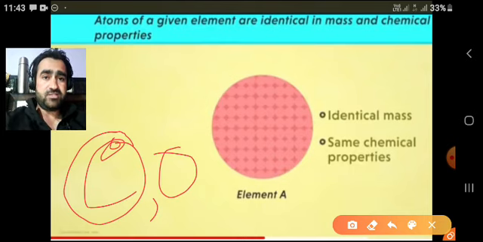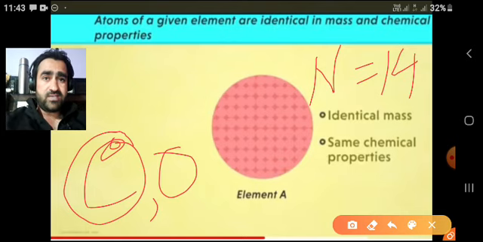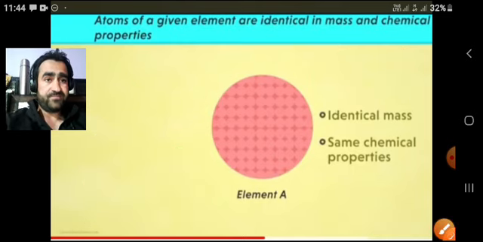Similarly, when we talk of oxygen, all the atoms forming oxygen would have the same properties. So, atoms of a given element have similar mass and similar chemical properties. For example, the mass of nitrogen is 14. It would not be the case of only a single nitrogen atom, but all the nitrogen atoms in all the chemical reactions will have a mass of 14, and in case of oxygen it is 16. So all the oxygen atoms would have a mass of 16.